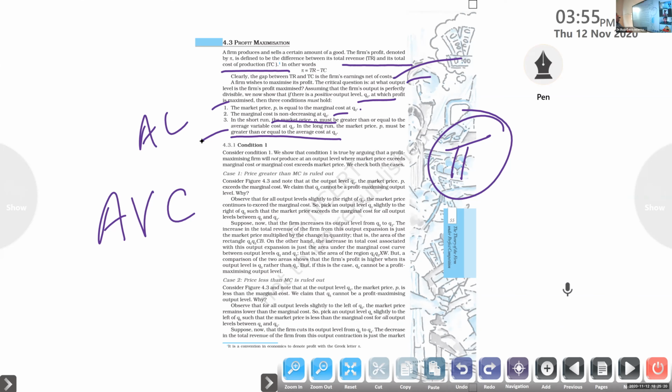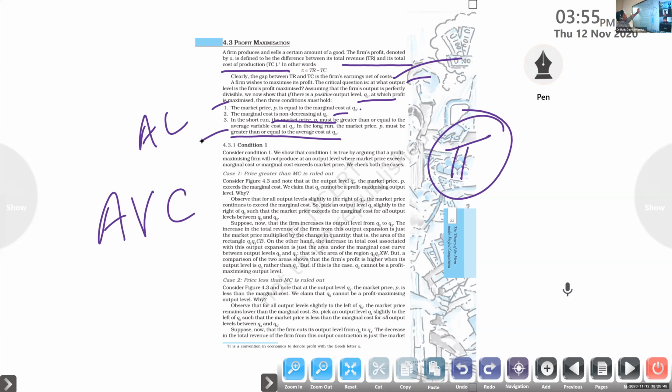Only average cost is there. That's the difference between short run production and long run production. Yes or no? In the short run production, both average variable cost and average fixed cost are there. And coming to the long run production, what is there? Average cost only, right? All factors are varying there, changing there. So only average cost is there.